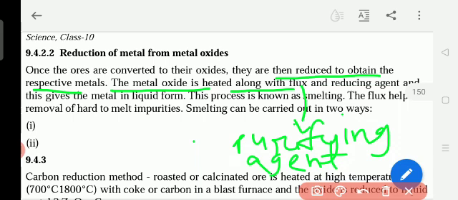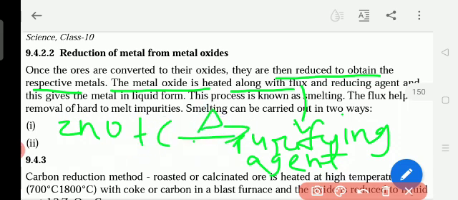Now again, the metal oxide we get is heated along with the flux. Here carbon is the flux. Flux means purifying agent, and carbon also acts as the reducing agent. The metal oxide is heated along with the flux and reducing agent, and this gives the metal in liquid form. When we get the pure metal, we get it in the liquid form.